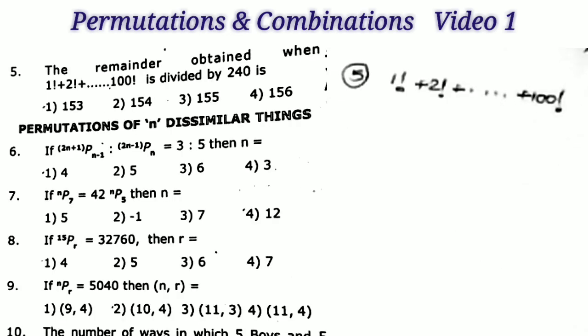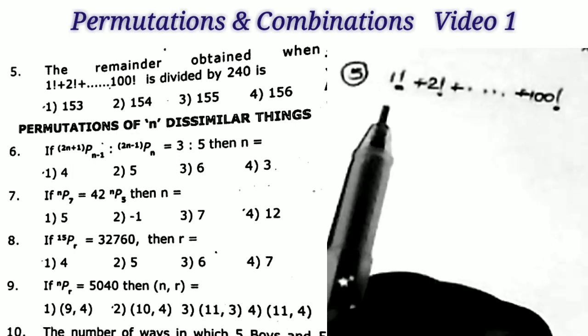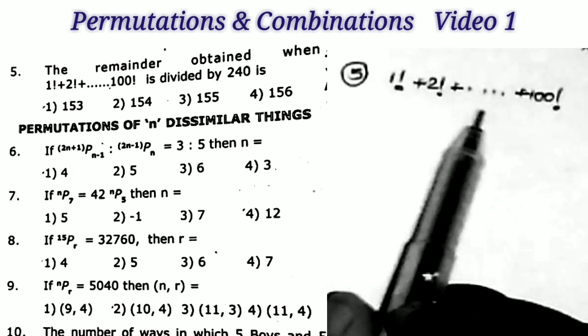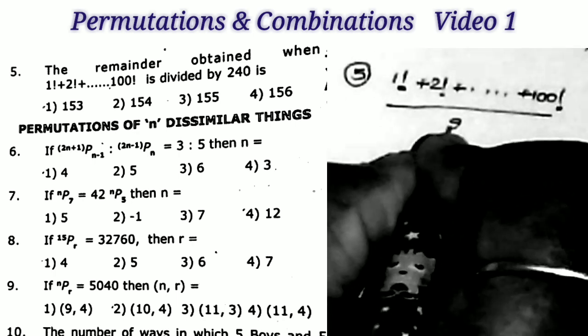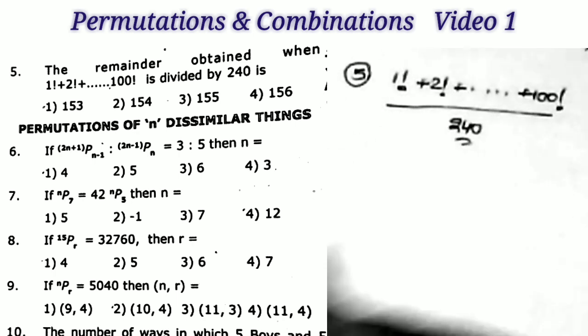Next question, sum number 5. The remainder obtained when 1 factorial plus 2 factorial plus and so on up to 100 factorial is divided by 240. Okay, so here one expression is given. The question is, if this total expression is divided by 240, then what is the remainder? Okay, that's the given question.